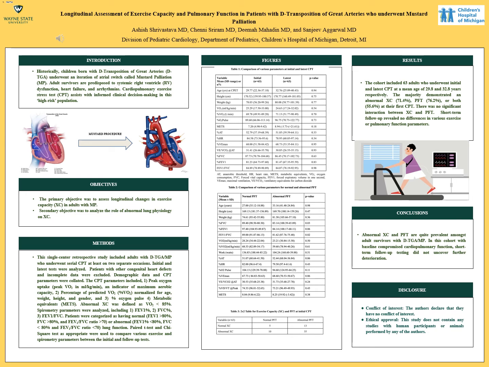During the discussion of these results, what we concluded was abnormal exercise capacity and pulmonary function testing are quite prevalent amongst adult survivors with DTGA with Mustard palliation, and in this cohort with baseline compromised pulmonary function, short-term follow-up did not uncover further deterioration. So to conclude, although we did see changes in the various parameters, there was no significant deterioration in the exercise capacity or the pulmonary function testing due to baseline decline or compromise.